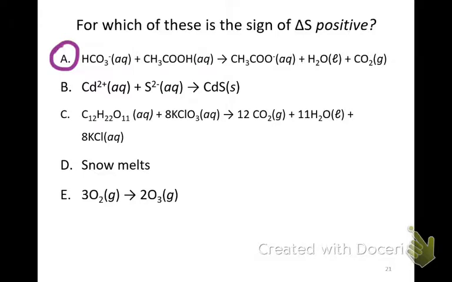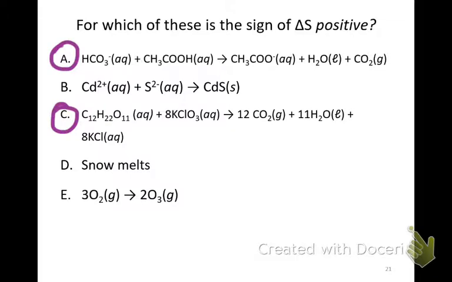The third reaction is sucrose and potassium chlorate become CO2 and water and potassium chloride. This is the exploding gummy bear reaction that you should check out on YouTube if you haven't already. And so in this case, we've got 9 independent particles on the reactant side becoming 31 independent particles on the product side. So we have more independent particles. We also have more gases on the product side. So delta S for this will definitely be positive.